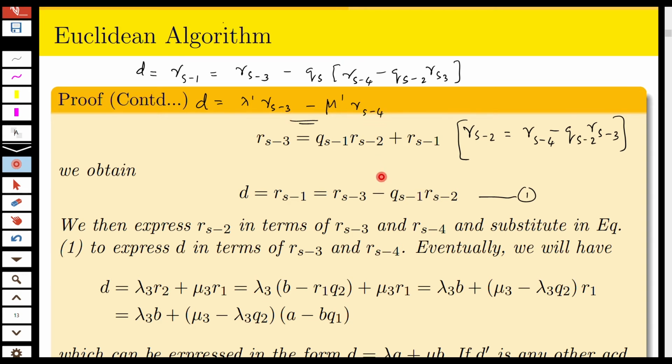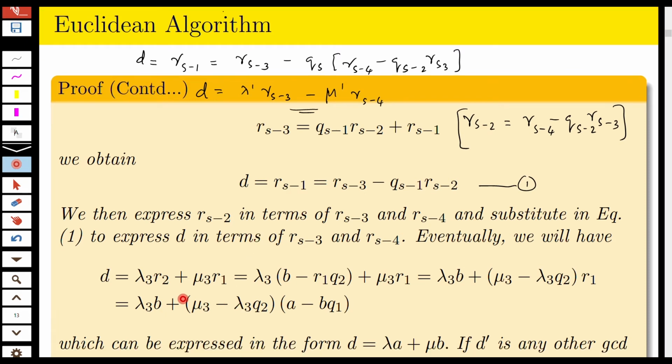Now proceeding this way, you will eventually reach D is equal to lambda 3 times some R2 plus mu 3 times R1. Now in this you substitute for R2. R2 is B minus R1 Q2, plus mu 3 into R1.